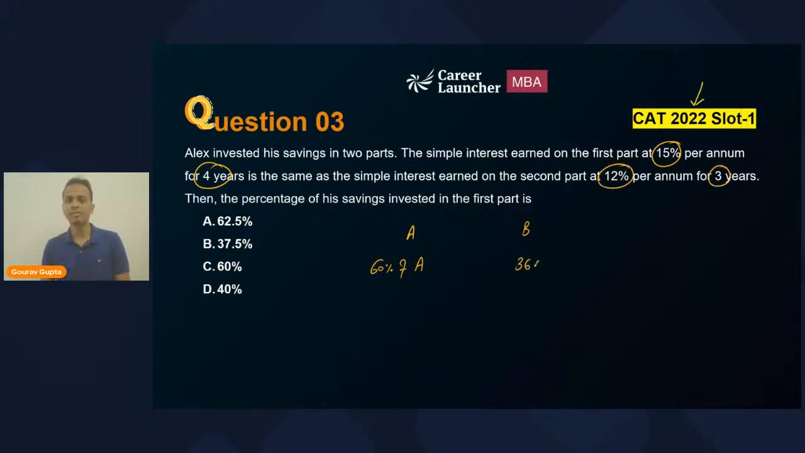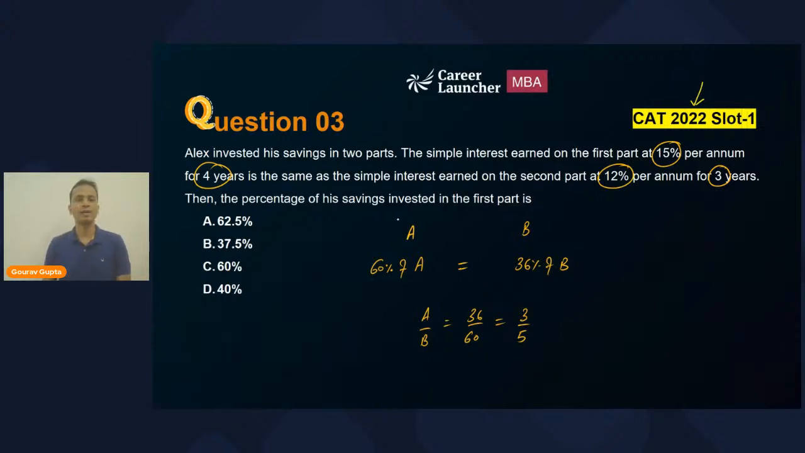That is 36% of the second part. And in the question, the simple interest are given to be equal. The final amount is not equal. It's the interest which is equal. So using this equation, you can find out the ratio of A and B. So the ratio of A and B will be 36 upon 60 or 3 upon 5. Okay, so the ratio in which the investments are made is 3:5.